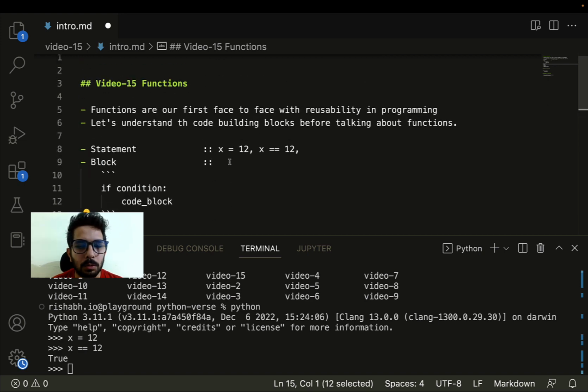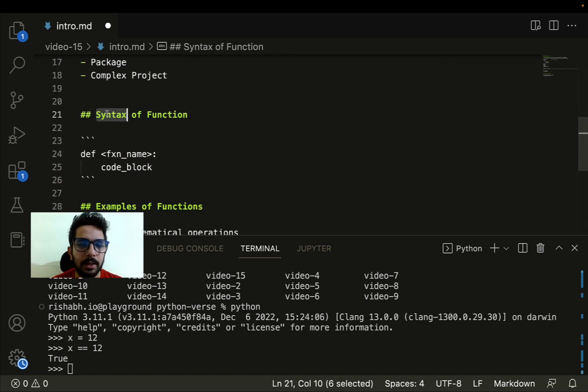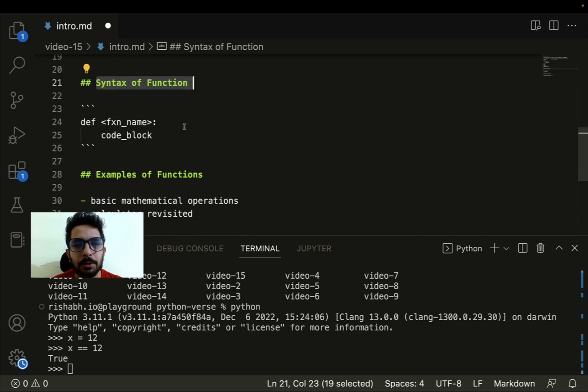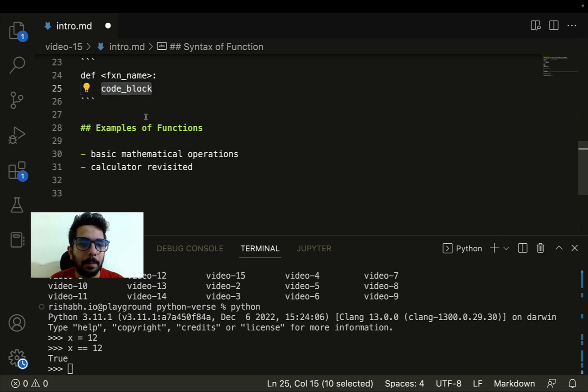Right? Cool. So yes, let's look at the syntax of a function. With the understanding which we have gained so far, def function name, and then all the code statements which we want to write, or the code block in short, right? There are some examples of functions. I have included very basic examples because the idea is that we understand what a function is and what exactly the syntax is, and then we can build on complex functions later on. That's not a problem for now.